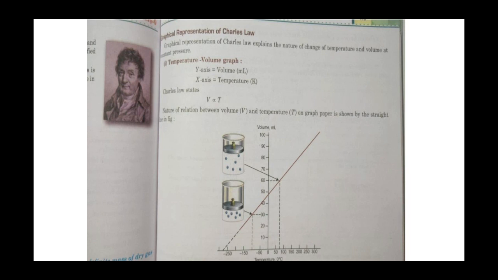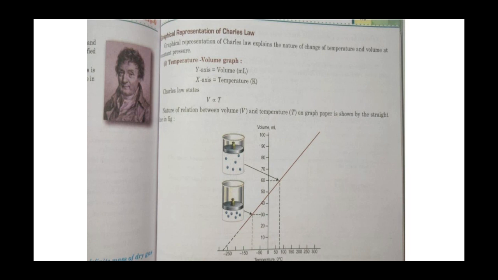When volume is less, temperature is also less, and when temperature increases, volume also increases. When temperature is in the minus, volume is also very small, and when temperature increases, volume increases. So this is about Charles' law. When volume increases from V1 to V2 or V3, temperature also increases from T1 to T2 or T3.